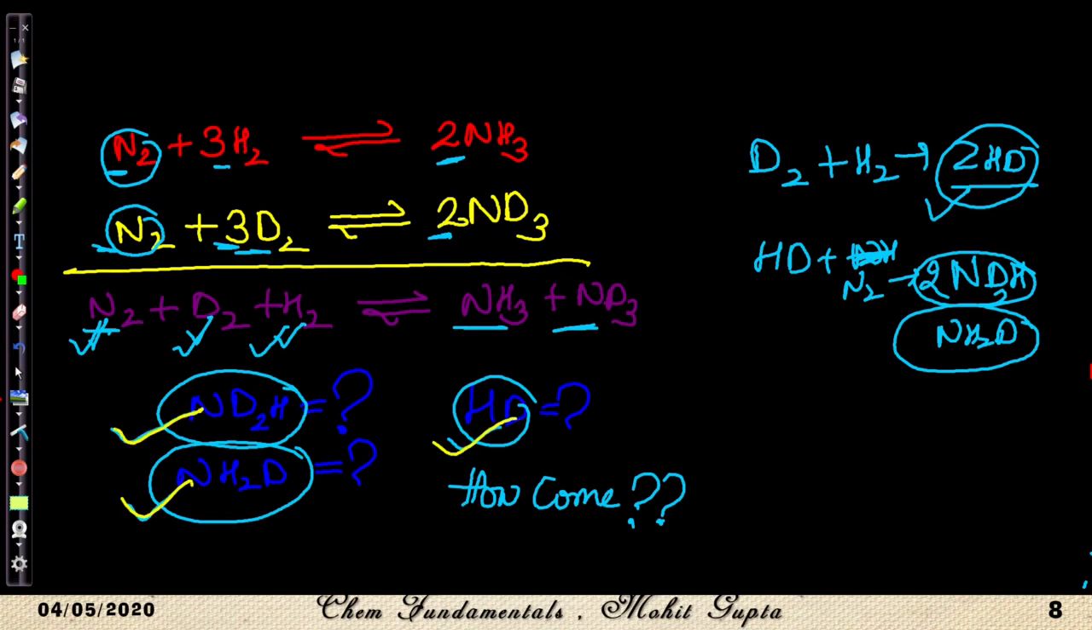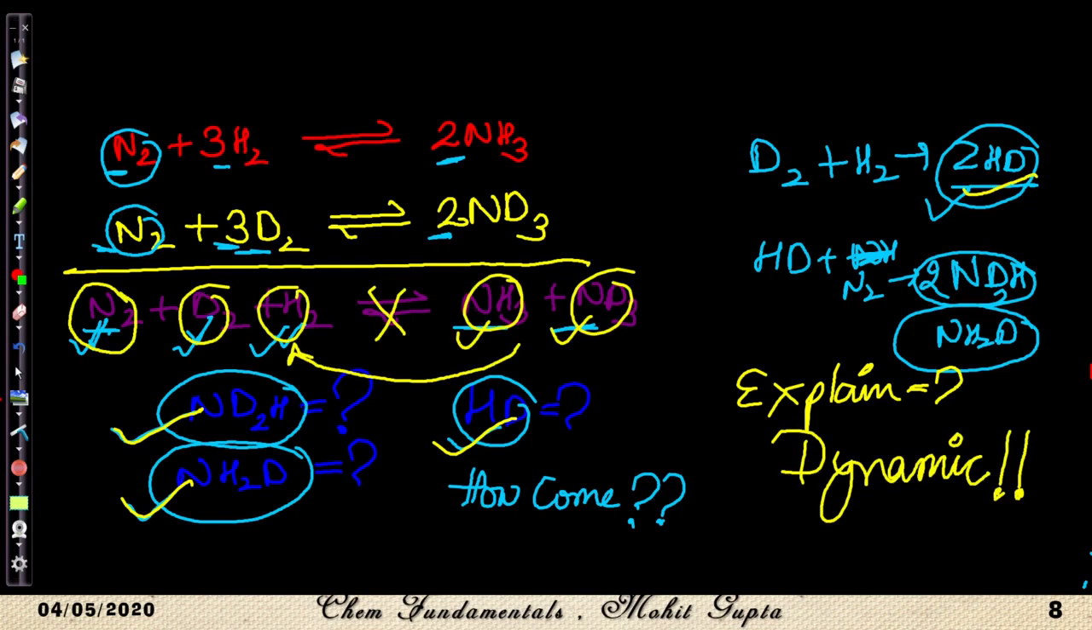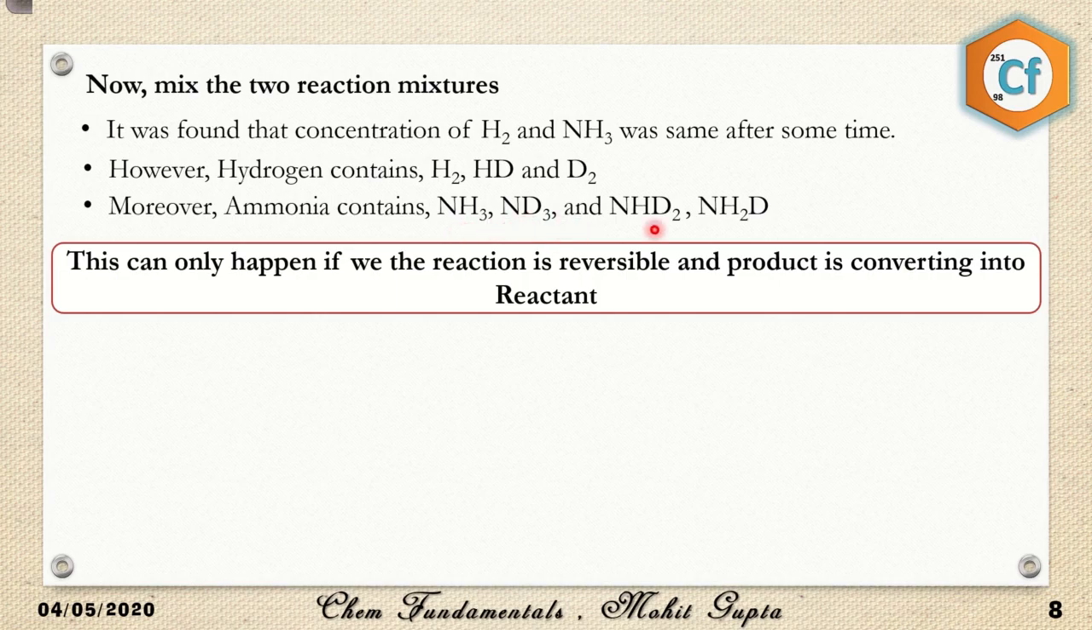Now what does this explain? It means that the reaction is in equilibrium. Along with that, the reaction is dynamic in nature. If equilibrium were static, then no reaction would occur and we would have only N2, D2 and H2, and on this side only NH3 and ND3. But since it is dynamic, they all are reacting with one another and producing some new species, which suggests that the reaction is dynamic in nature. Now from the production of ND3, NHD2, NH2D and HD, we can easily conclude that the reaction is in dynamic equilibrium, not in static equilibrium.